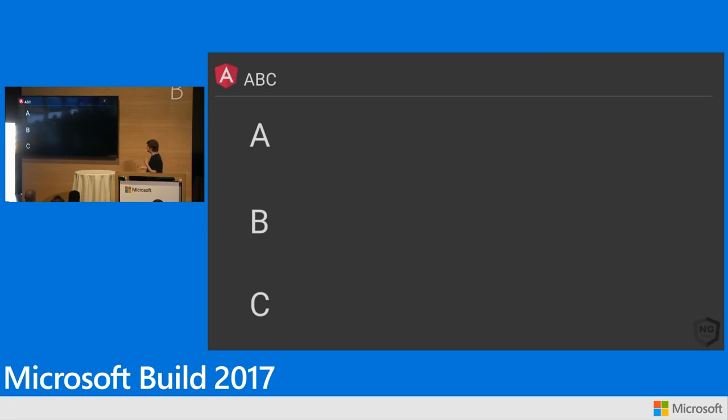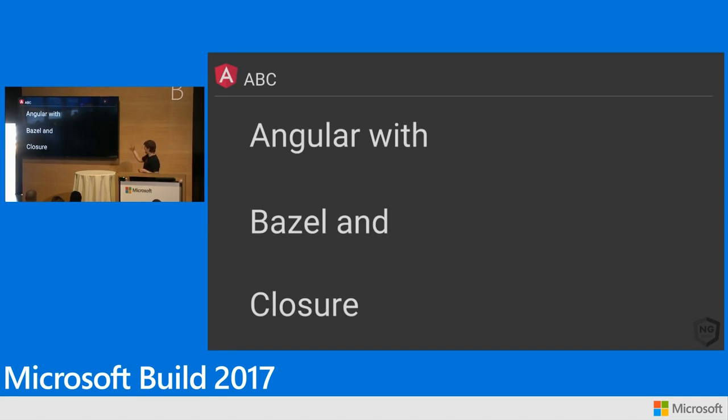So our team has embarked on this project we called ABC. ABC is Angular with Bazel and Closure. So this is us beginning to bring Google's tooling to the outside world for the first time. It's not just going to build JavaScript and TypeScript. As I said, because we use it to build C and C++ and Java and all of these things, we've seen already teams who are doing .NET integrations, things like this. So this is a thing that we think is going to be very powerful.